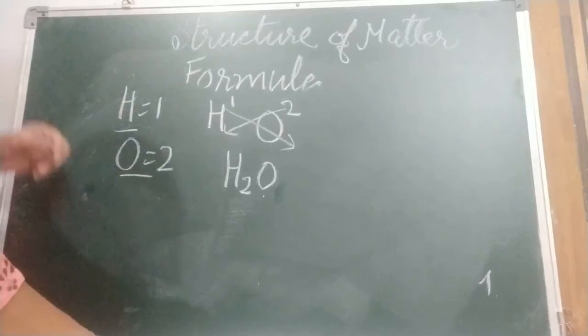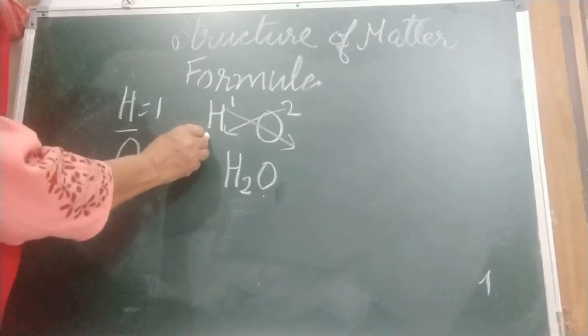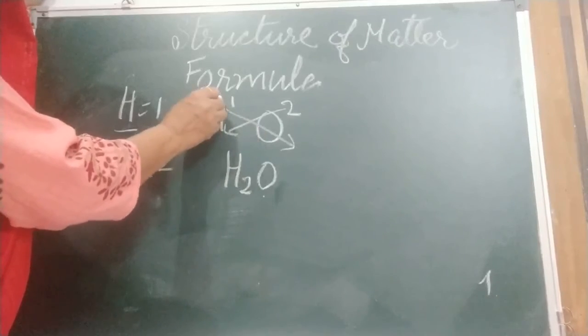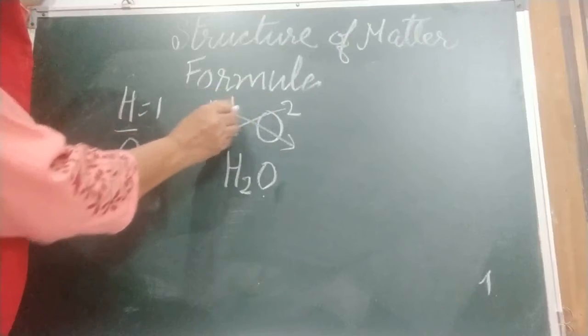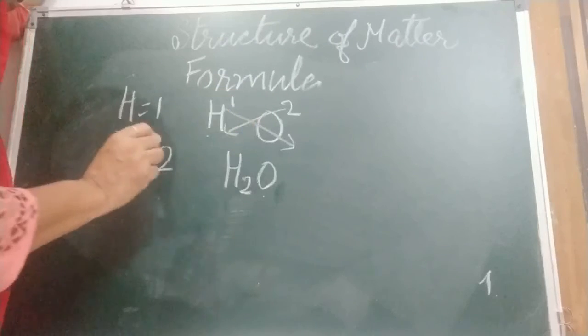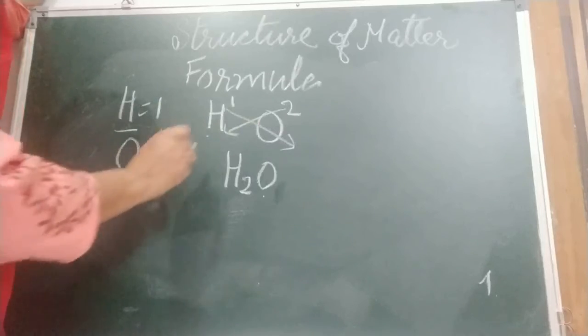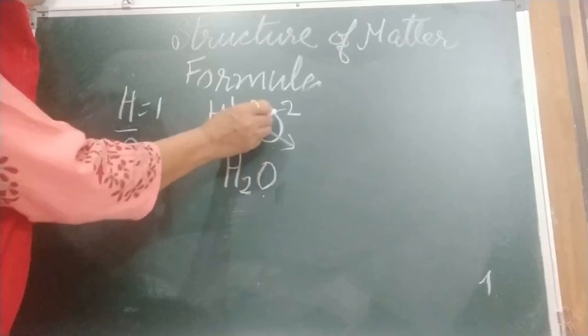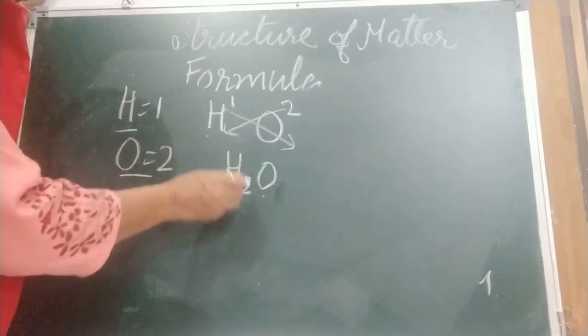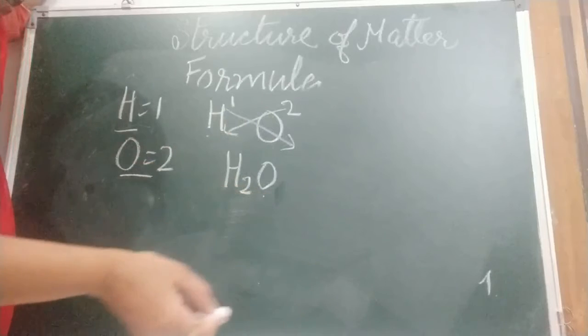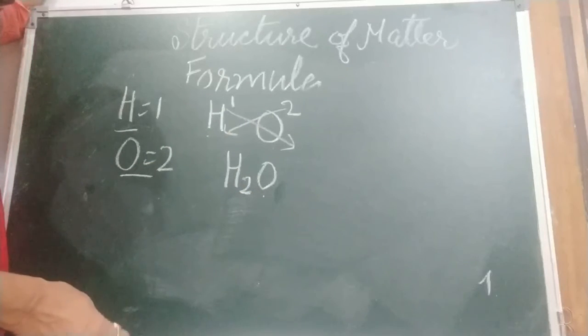Third step, write the symbols of elements and write their valencies on the top. Fourth, divide by any common factor in their valencies, like in the case of carbon dioxide. Then interchange the numbers obtained and write them at the base. Okay, this is the way to make a formula.